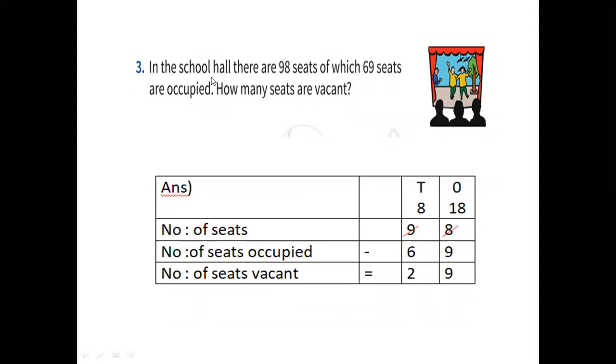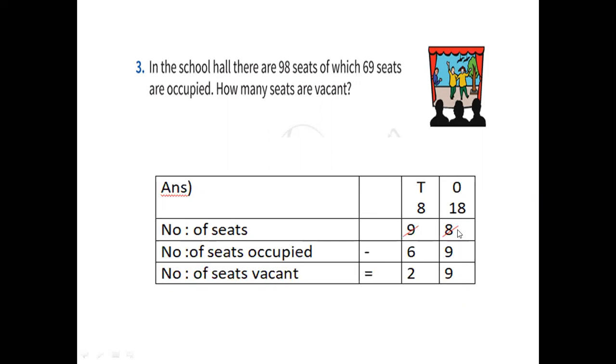Next sum. In the school hall, there are 98 seats, of which 68 seats are occupied. In a hall, 98 seats are there. In that, 69 seats are occupied means they have sat. How many seats are vacant? Vacant means empty. No one had sat there. Okay, we will see. Number of seats, how much? 98. Number of seats occupied, how much? 69. So total number of seats vacant. From seats, occupied seats are 69. How many are vacant? We have to find means we have to subtract.